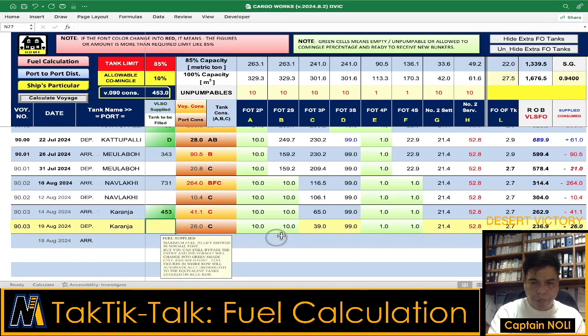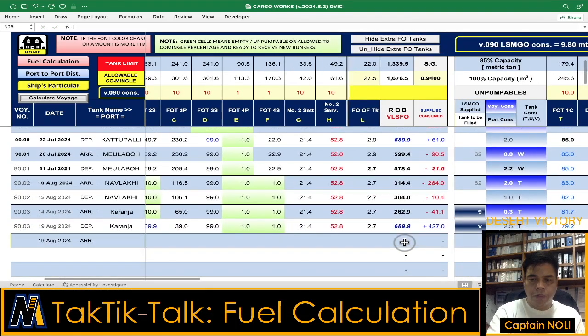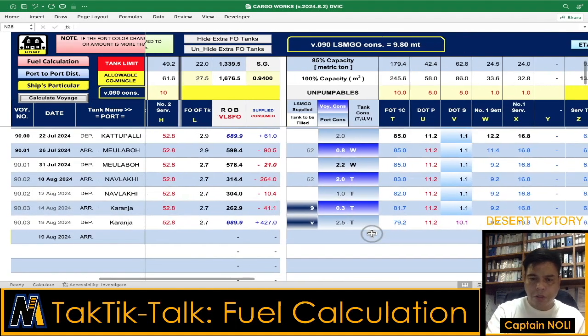So for example, A and B, or fuel tank number 2 port and starboard, are free or have only the remaining 10 tons, the unpumpable. So it is possible here, let's put A and B, AB. So it's automatically filled in. Let's compare. Our ROB at the start of voyage is about 689 or 690, and the same on the last discharge port or the delivery. So that's how it is used.